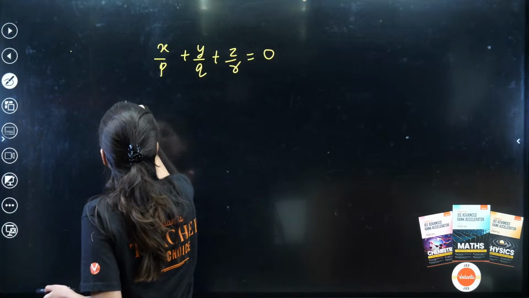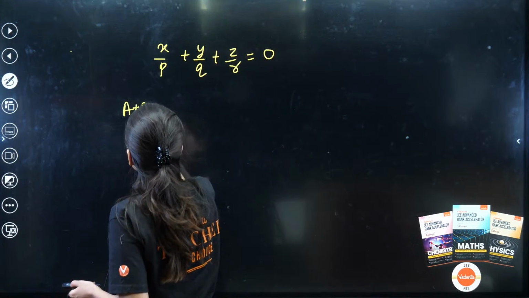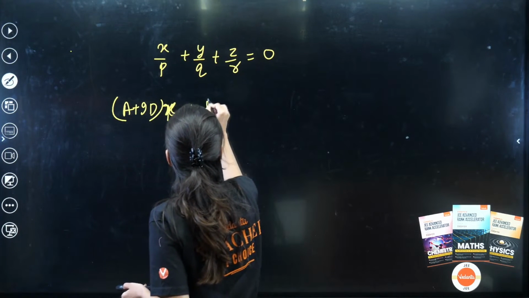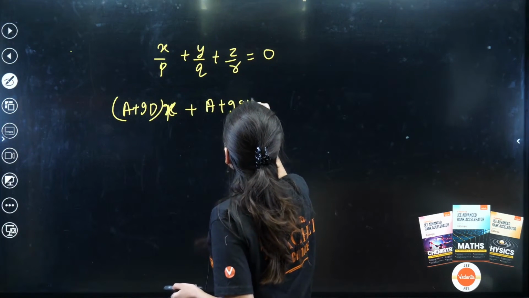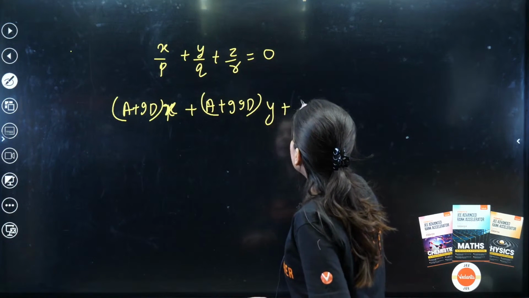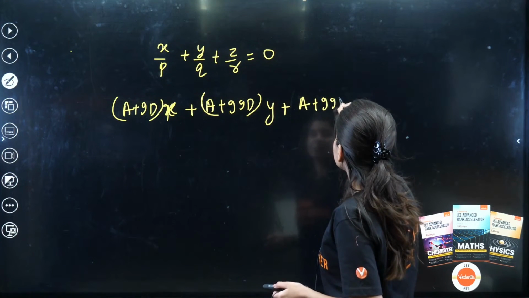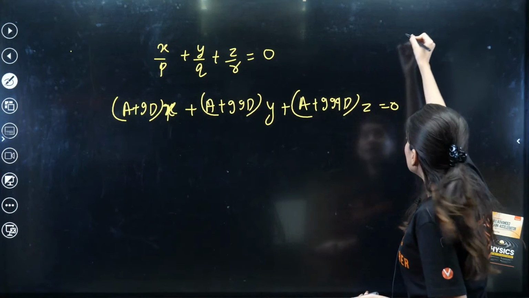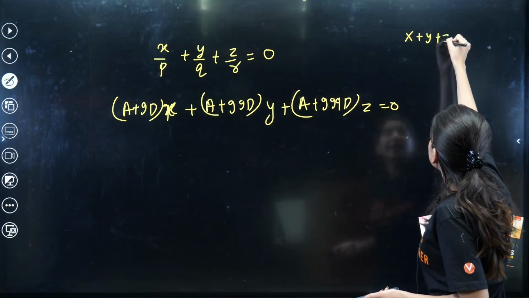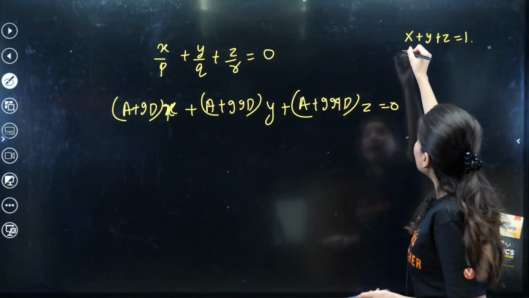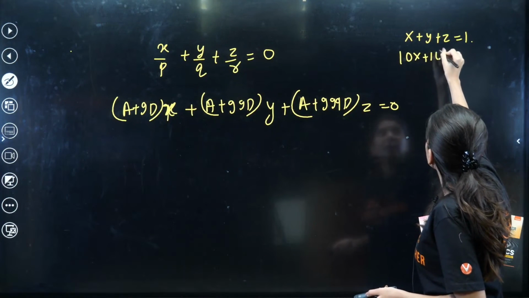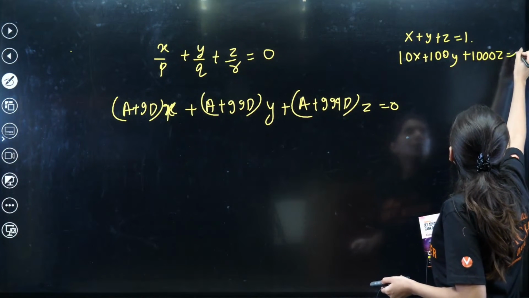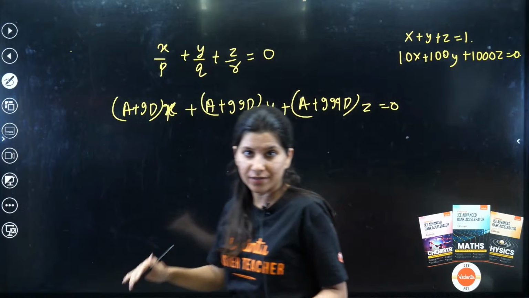Let us put the values of P, Q, R. So this is the 10th term, A plus 9D times X, plus A plus 99D times Y, and A plus 999D times Z equals 0. Also, X plus Y plus Z is given as 1 and 10X plus 100Y plus 1000Z is 0. And the third is this equation.